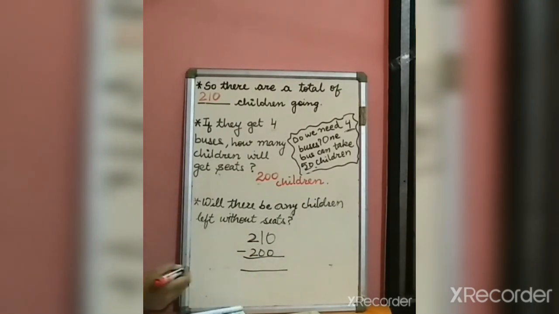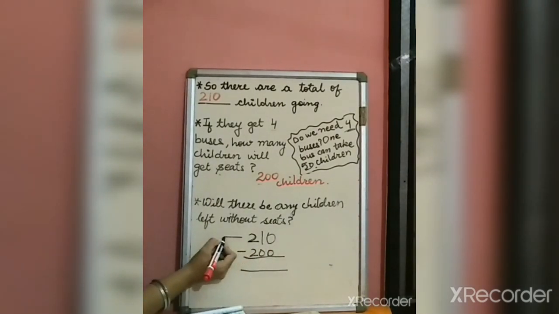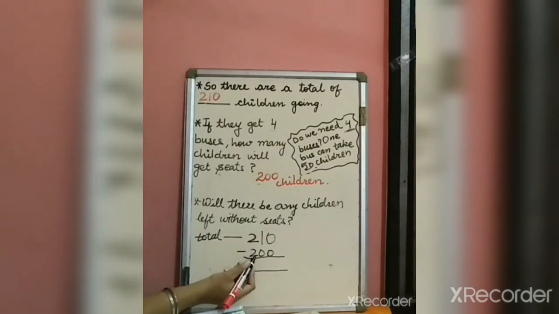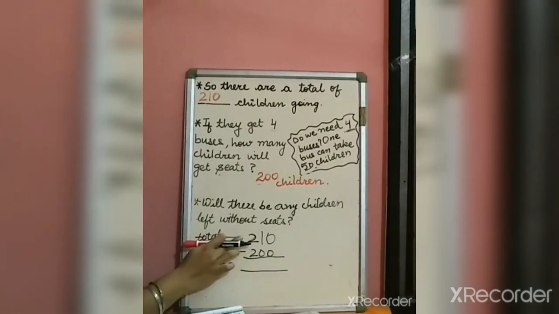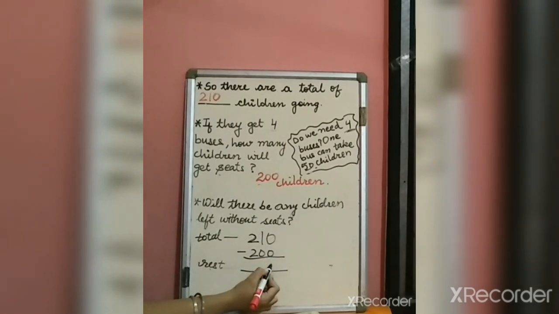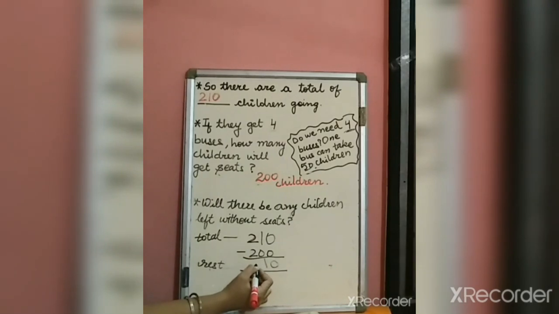What do we need to find? To find the difference. This is the total number of children. Total children are 210 and in 4 buses only 200 can come. What about the rest of the children? How many are they? We will subtract. So 0 minus 0 is 0. 1 minus 0 is 1 and 2 minus 2 is 0.